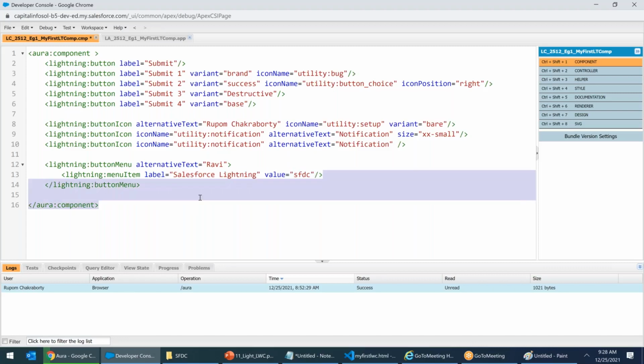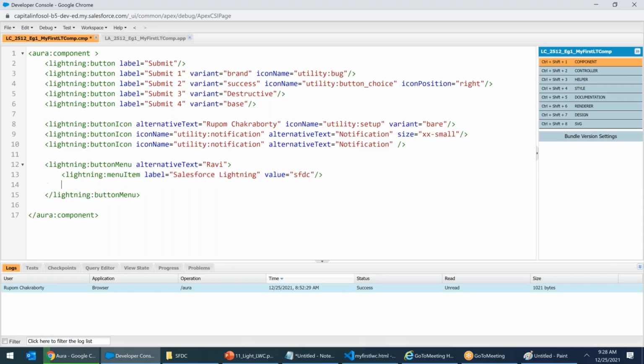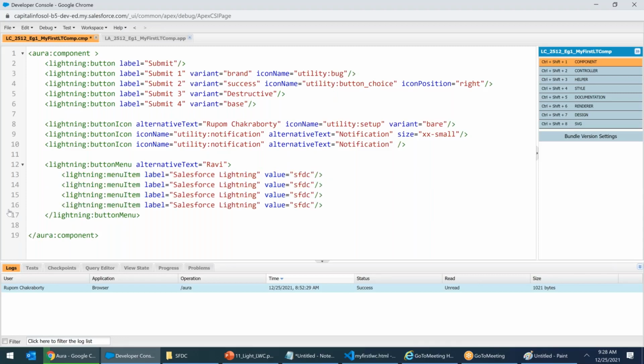How many menu items you want, you can keep pasting inside it. Exactly like a select radio, I will say Microsoft .NET, MS .NET. Whenever somebody clicks on it, it will return me net.